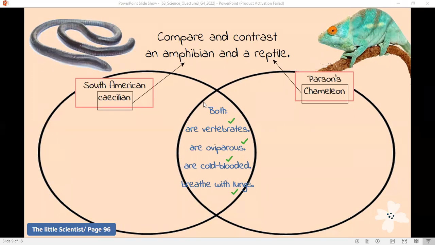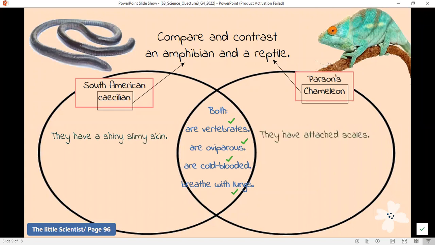What about the differences? How is a caecilian different from a chameleon? Caecilians have smooth, shiny, slimy skin, while chameleons have connected scales. So this is how we compare. We need to use while.